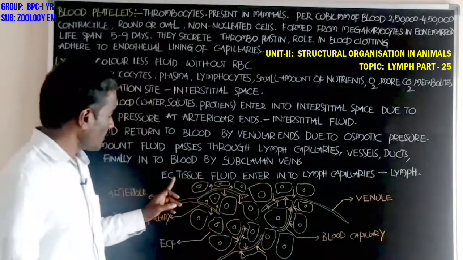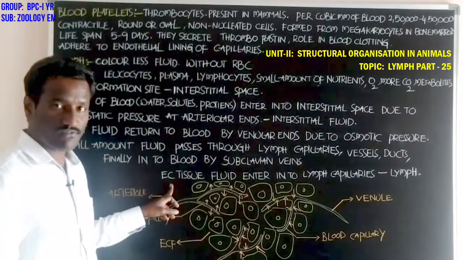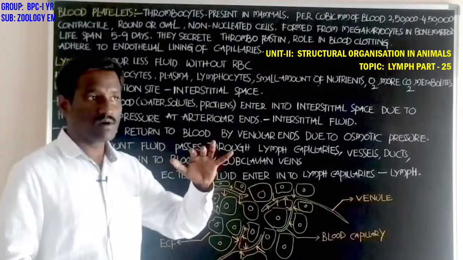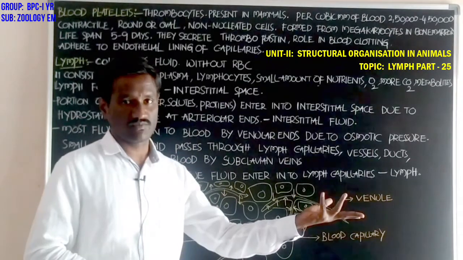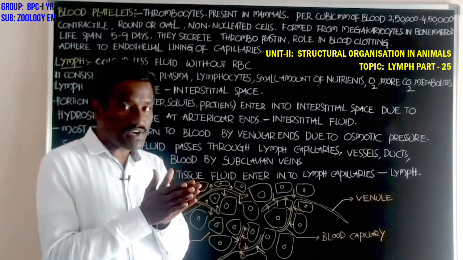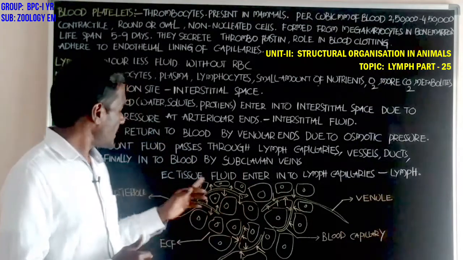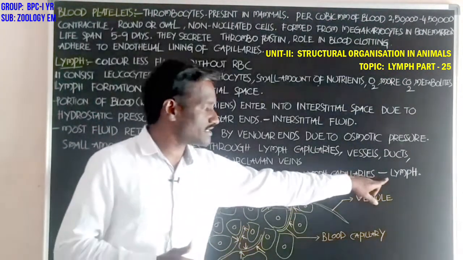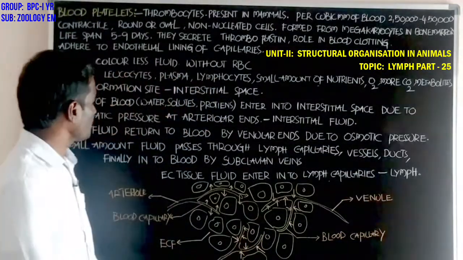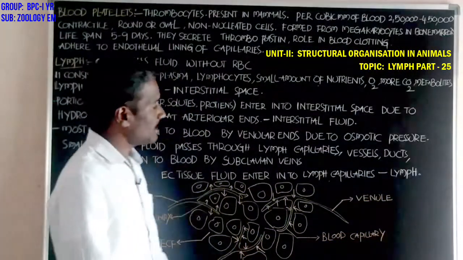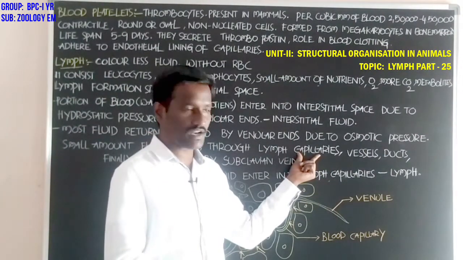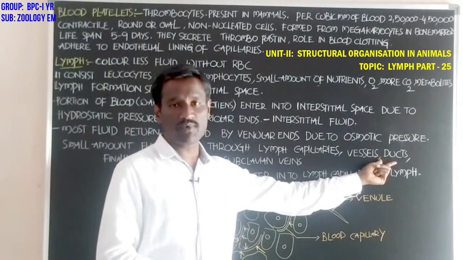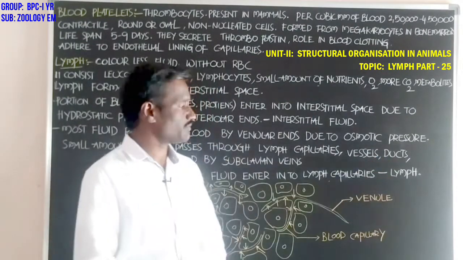Okay, student, interstitial fluid is also called extracellular fluid. It is the fluid present outside of the cells, the fluid between the cells. The extracellular tissue fluid that enters into the lymph capillaries is called lymph. This lymph passes through the lymph capillaries, which combine and open into the lymphatic vessels. Lymphatic vessels open into the lymphatic ducts.